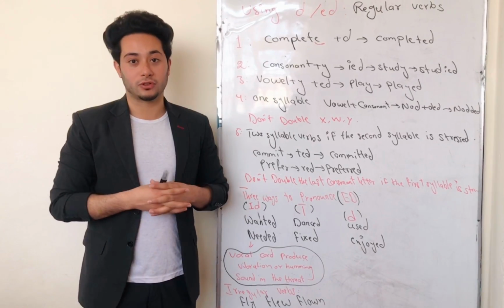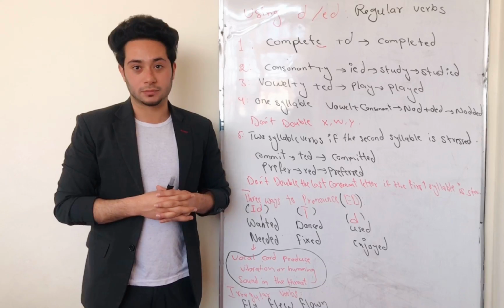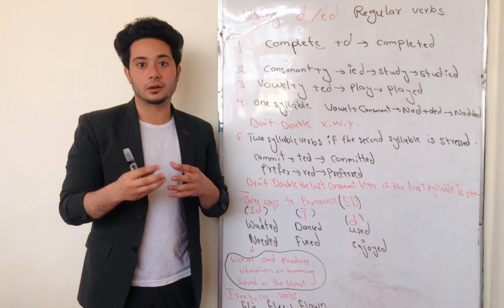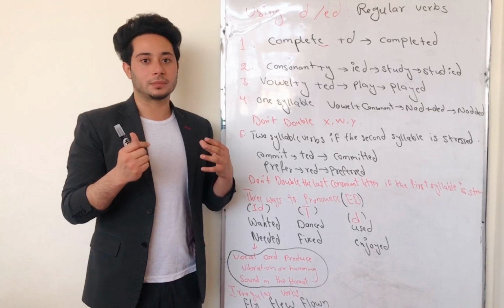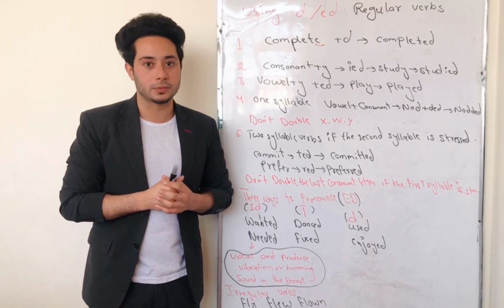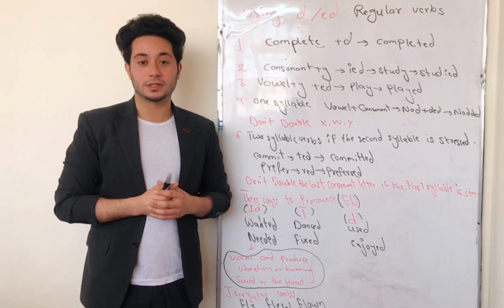Okay, boys and girls, it was our today's lecture about present perfect tense. We defined present perfect tense. We talked about the usage of present perfect tense. We talked about the structure of present perfect tense. We also talked a little bit about regular and irregular verbs, and also we studied how we can use D and ED at the end of our regular verbs if they are one syllable and also two syllables. I hope you enjoyed and learned some new things from our today's lecture.